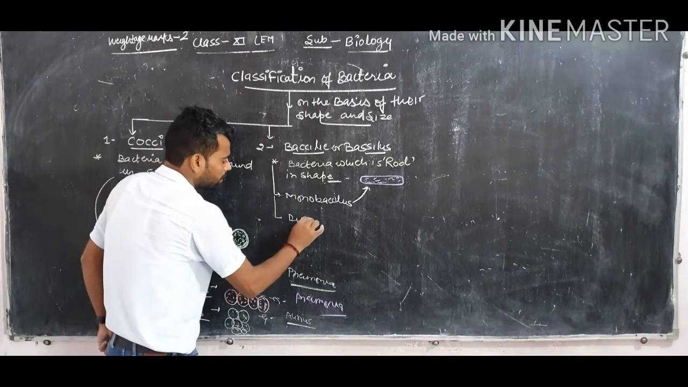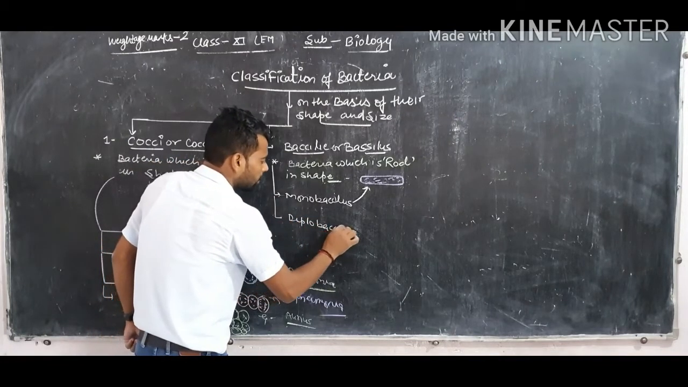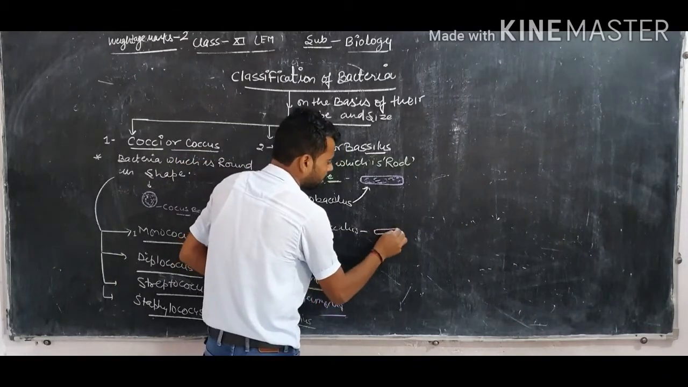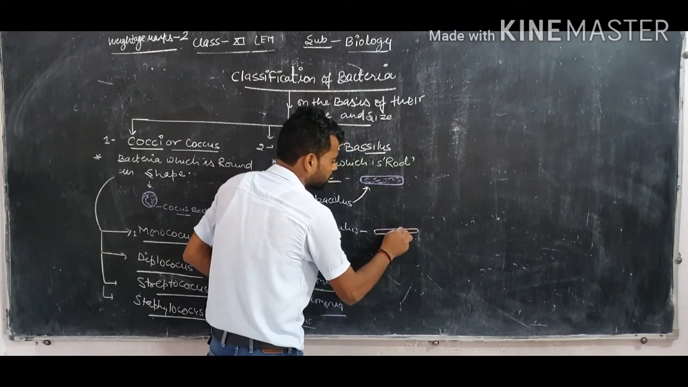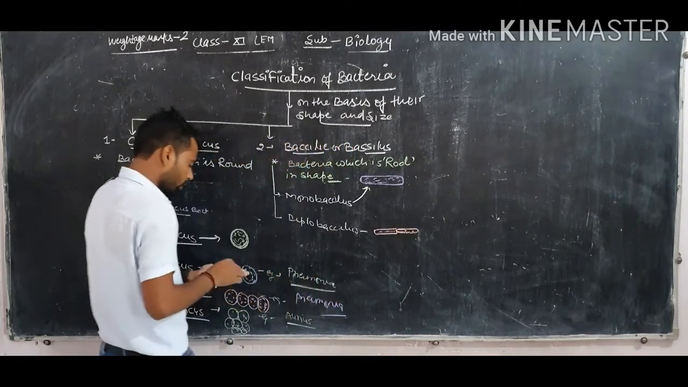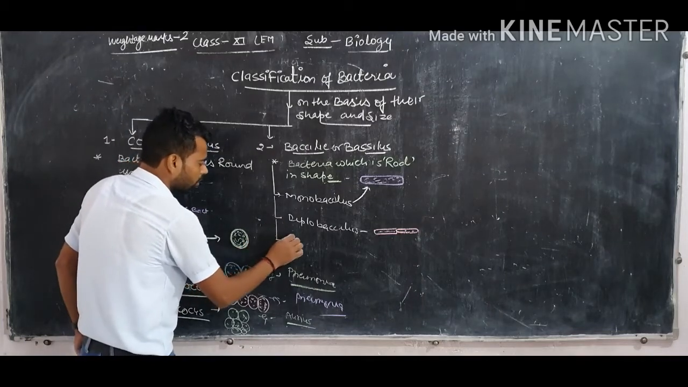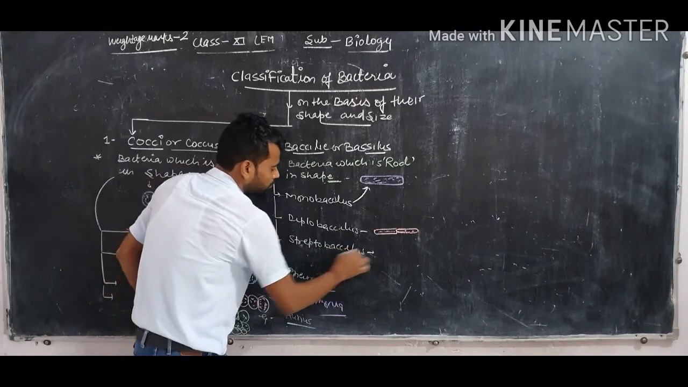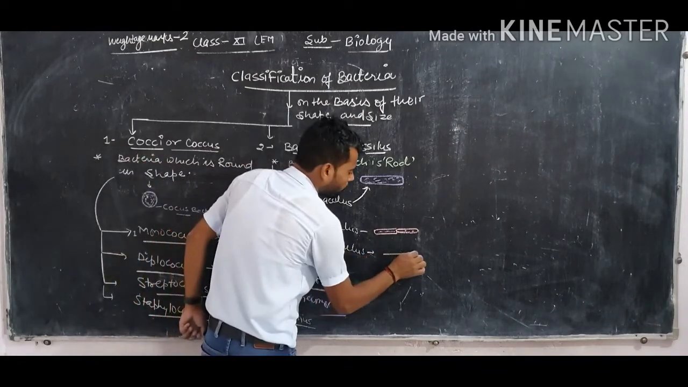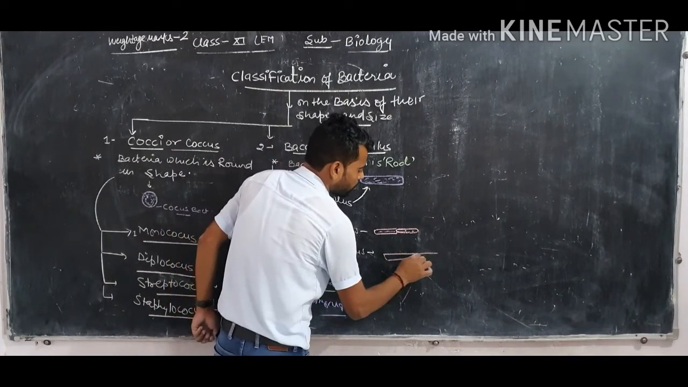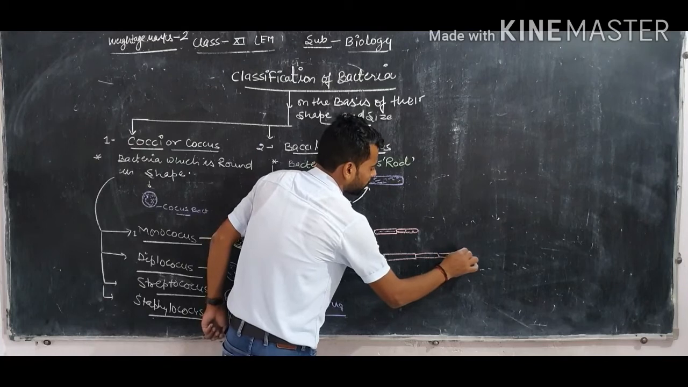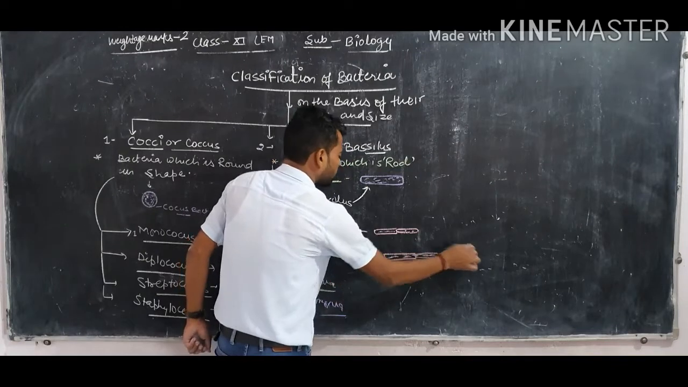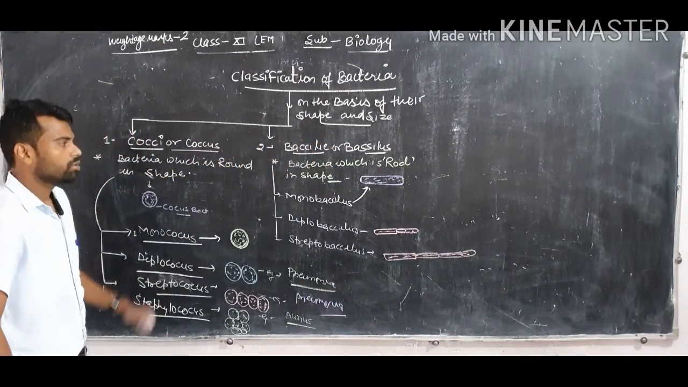Second, diplobacillus. Diplobacillus means the bacteria have 2 rods. If the bacteria have 2 rod shaped structures, this bacteria is called diplobacillus. Next is known as Streptobacillus, which means 4 rod shaped structures are present. That bacteria is known as Streptobacillus, but not Staphylococcus. So this is known as Bacillus bacteria.